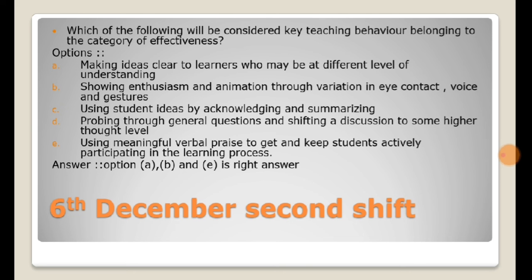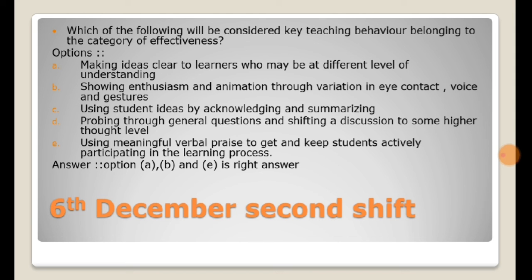Now there is again a question on teaching characteristics. Which of the following will be considered key teaching behavior belonging to the category of effectiveness? Option A says making ideas clear to learners who may be at different levels of understanding. Option B says showing enthusiasm and animation through variation in eye contact, voice and gestures.